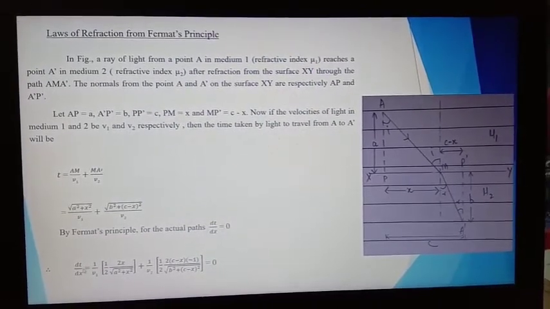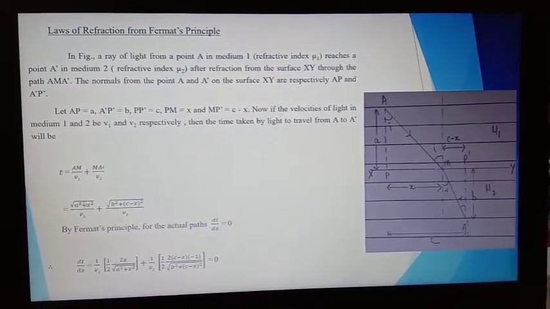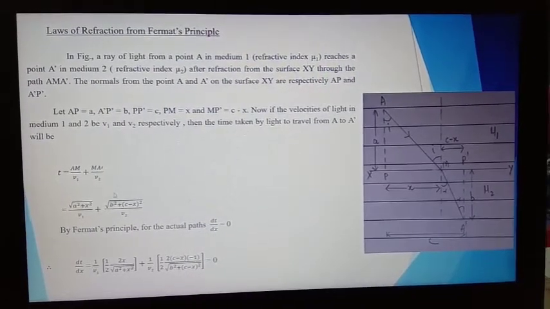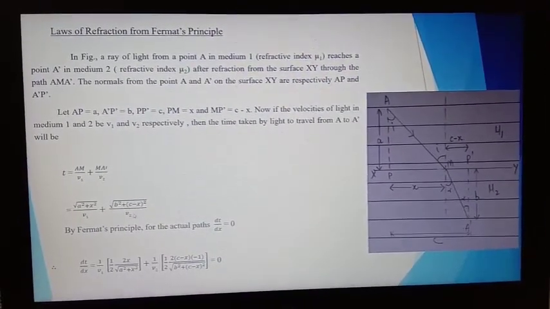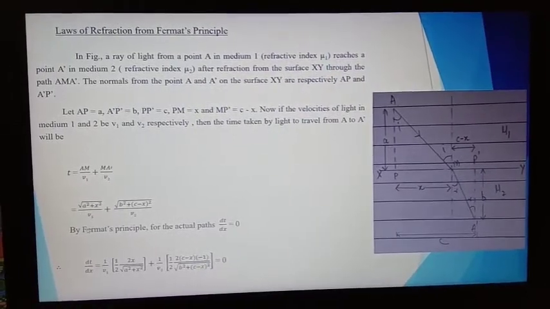So we can write T is equal to under root A square plus X square upon V1 plus under root B square plus (C minus X) square upon V2, using Fermat principle.